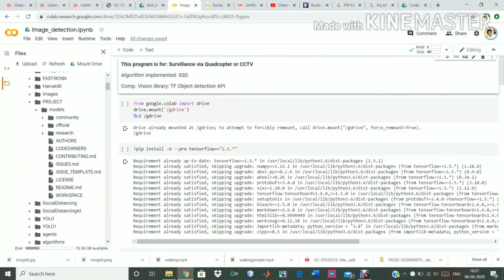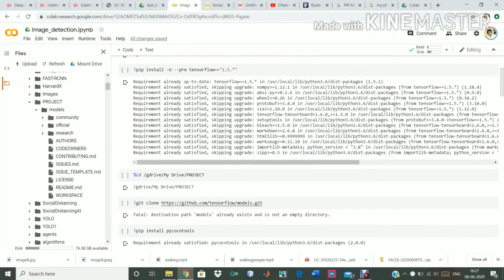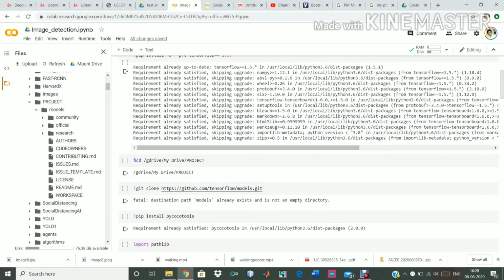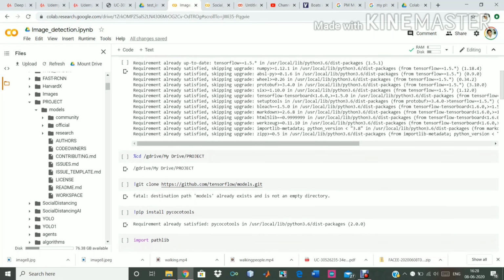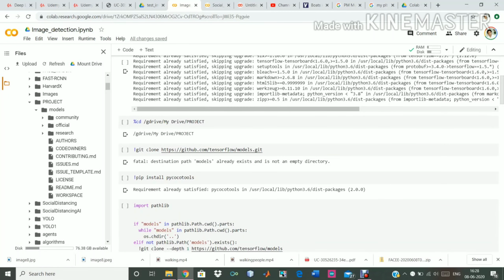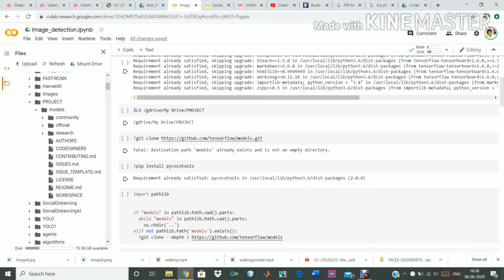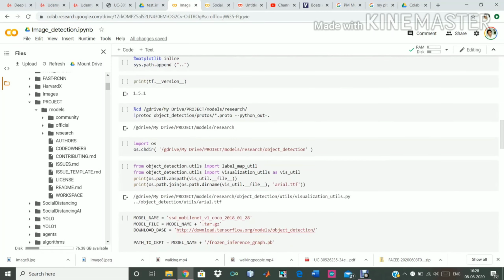We have used TensorFlow version 1.5, and then we have moved to our project folder in which we have all the stuff. Not going into detail with this code, as I have already mentioned every block in my report. So here we will go down.